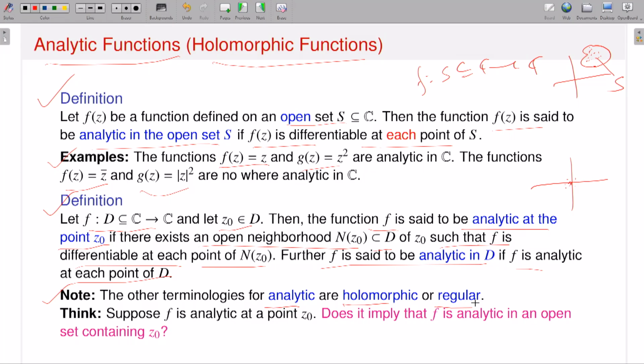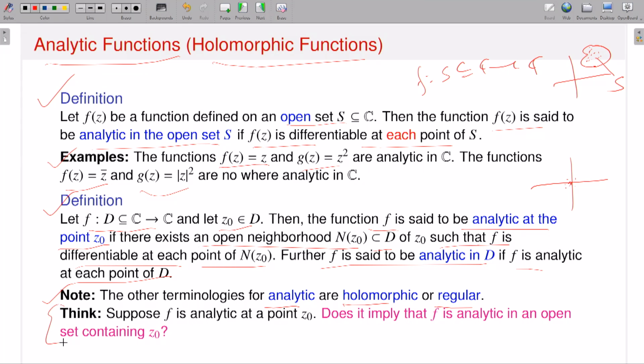Different books have different notations. Some books say analytic function, some say holomorphic, some say regular. If you go through Conway's book, they use holomorphic functions. It is the same definition, so do not worry. In some books they say it is analytic, in some it is holomorphic, and in some it is regular.